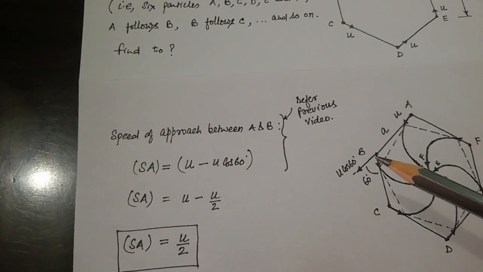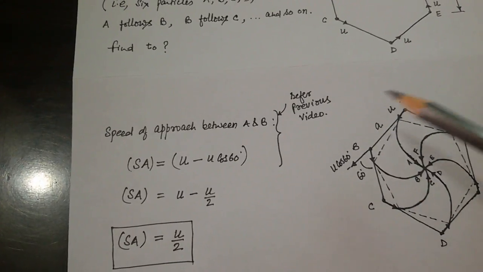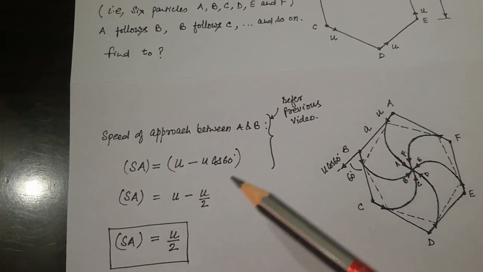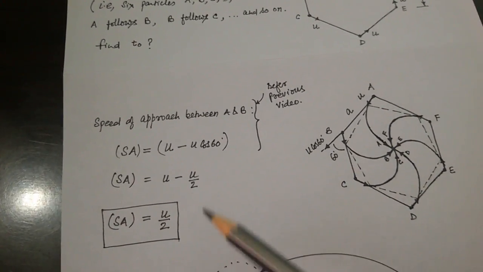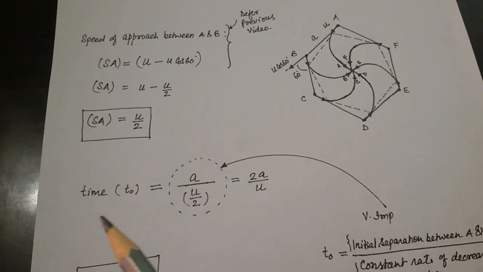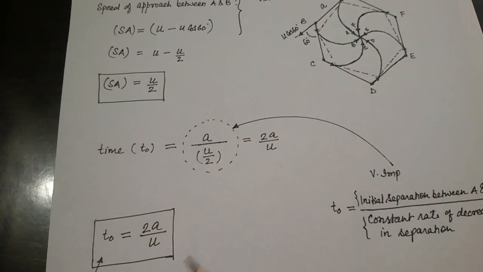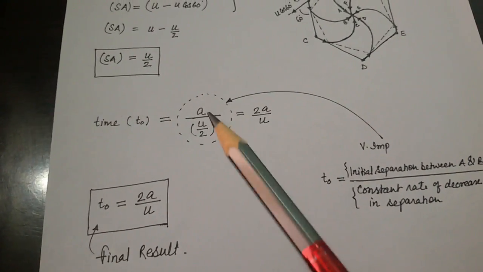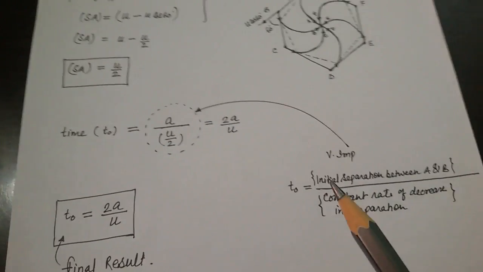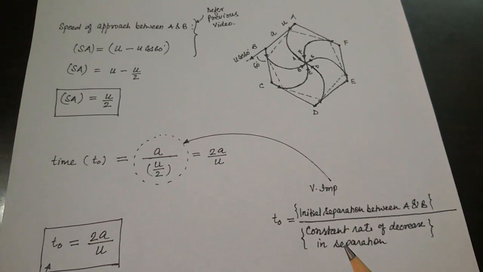It is U minus U cos 60. This concept is important. It is from the previous videos' concept. You can refer to the previous video. U minus U cos 60, U minus U by 2, U by 2. So speed of approach here is U by 2. It is a little fast. You can repeat it. Time is A upon U by 2, so 2A by U is the final result. This step is important. What is A? Initial separation, and U by 2 is the constant rate of decrease in separation, right?